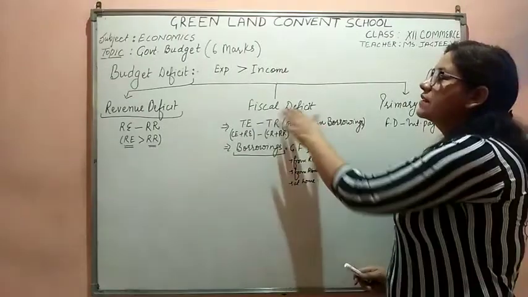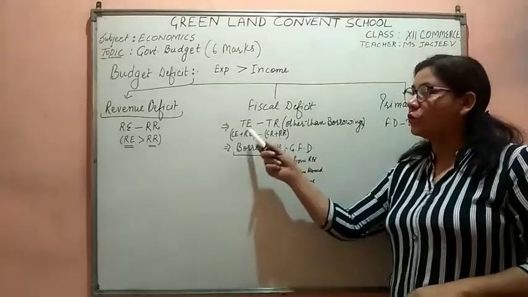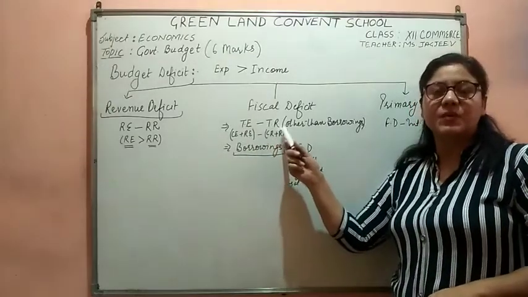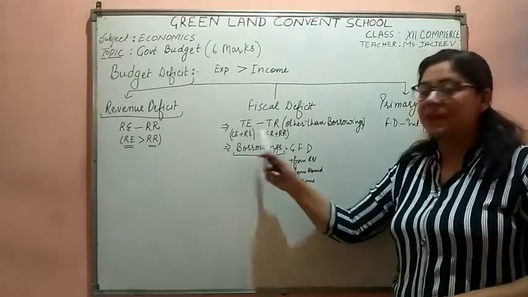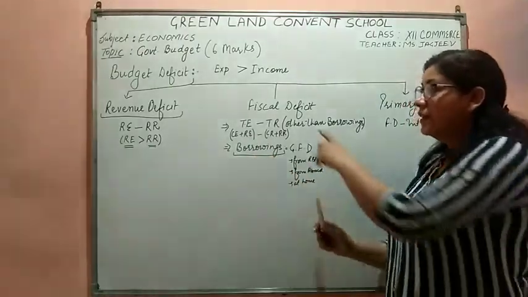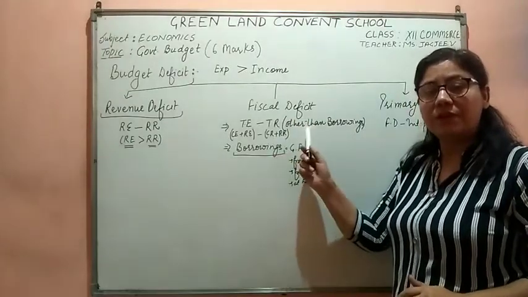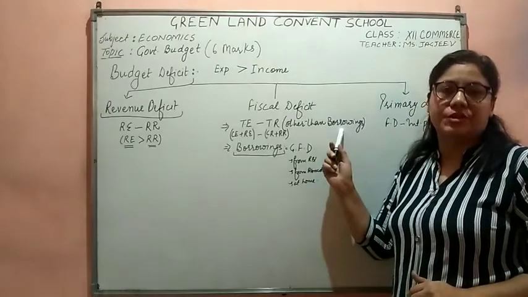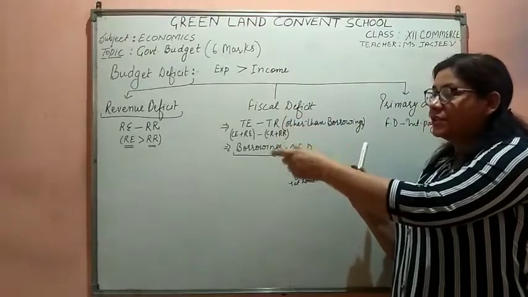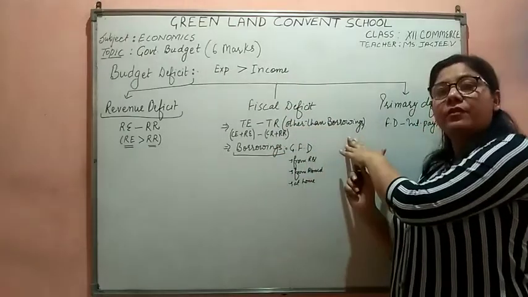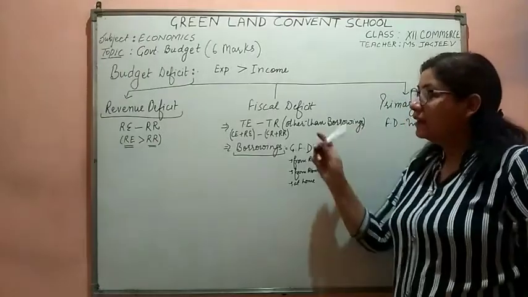Now let's come to the fiscal deficit. When we are talking about the fiscal deficit, it is the difference between the total expenditure minus total receipts other than borrowings. Now, total expenditure means capital expenditure as well as revenue expenditure, and total receipts means capital receipts and revenue receipts, but we would not be including the borrowings in it. Okay, this is the fiscal deficit: total expenditure minus total receipts other than borrowings. It's very important. You can never leave out "other than borrowings".